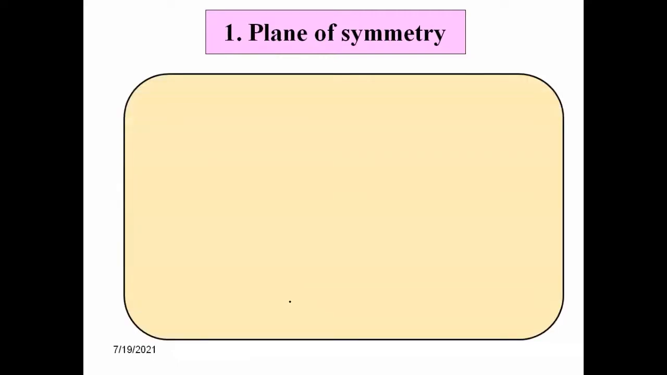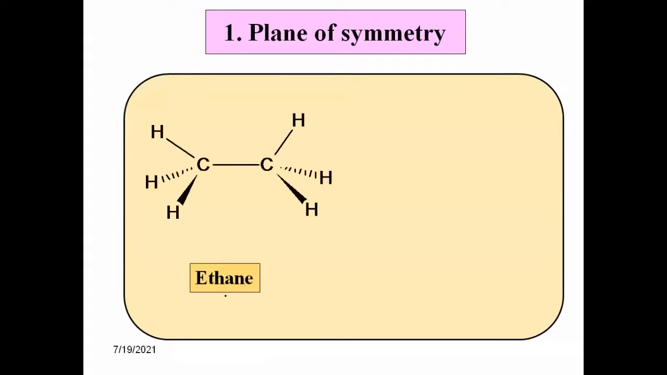Now I will explain a simple example regarding the plane of symmetry, then we will see its definition or description. Let us see a simple example. Okay, a very simple organic molecule. Yes, this is the ethane molecule, CH3-CH3. Carbon, the first carbon is attached to 3 hydrogens, CH3, then a single bond, the second carbon is also attached to 3 hydrogens. Okay, this is the ethane molecule, CH3-CH3.